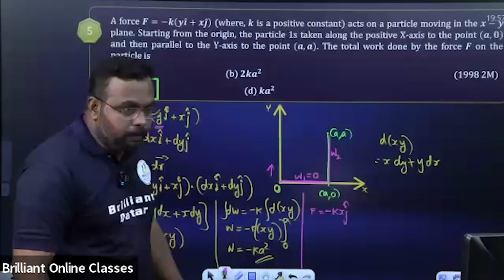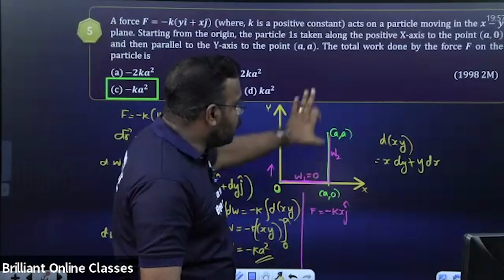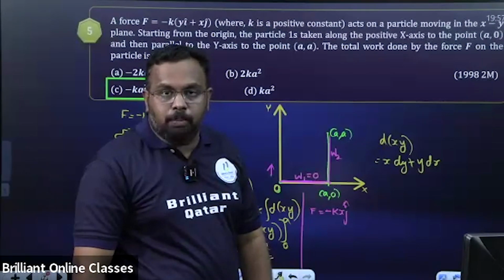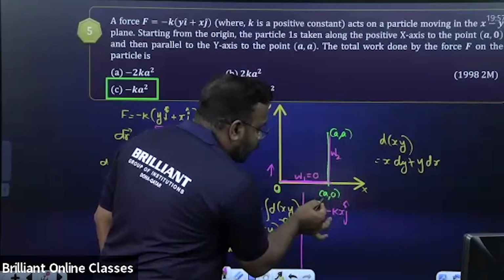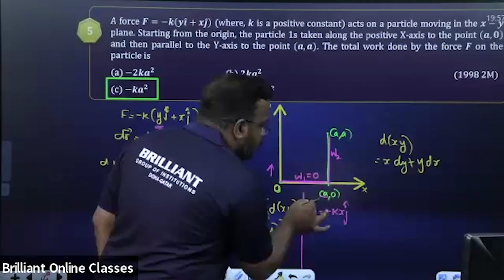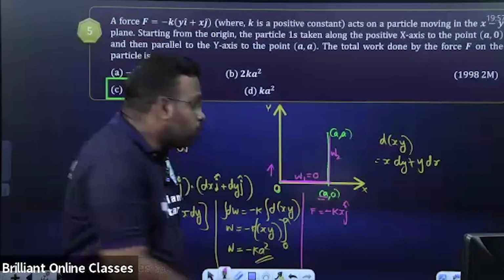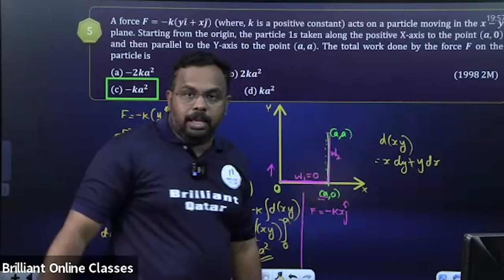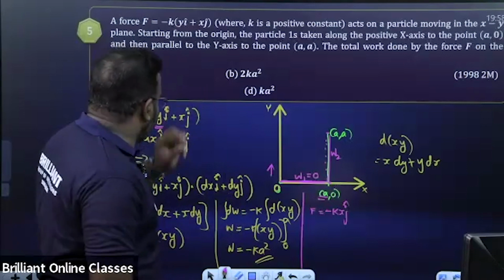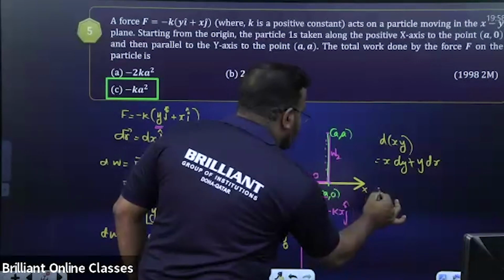W1 is equal to 0. Now we need to calculate W2. Listen, for W2, what is the x coordinate? The x coordinate is A, but the y coordinate is changing. Y coordinate is changing to what? A. So x coordinate is A, which means you can write the formula F is equal to...